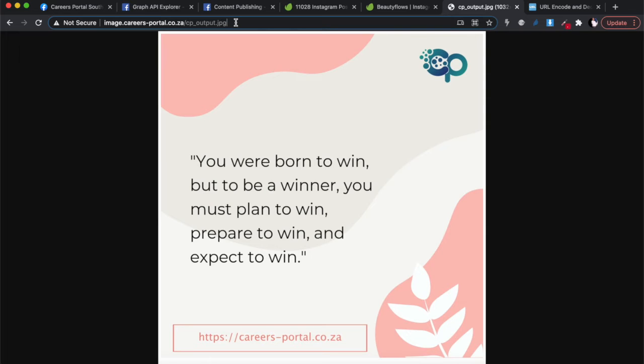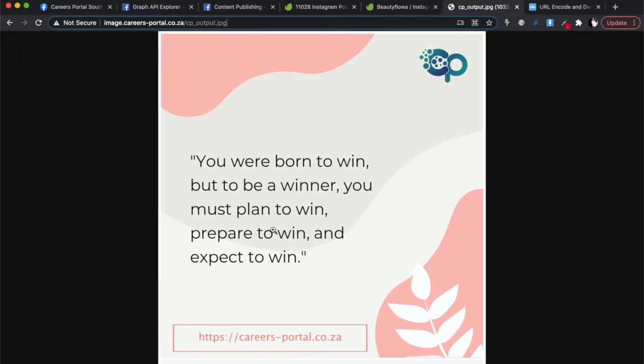But with the Instagram API, it doesn't work as well. It still finds the image, but it looks like it doesn't refresh its cookies, or doesn't always look for the latest image. It sort of relies on browser saved information. That means if the first time I create this image and I don't change the name, and then I put another image in the same location with the same name, Instagram is still going to find the old image, because it looks like it doesn't refresh its browser history. Every time it just looks at what was previously saved in that location.